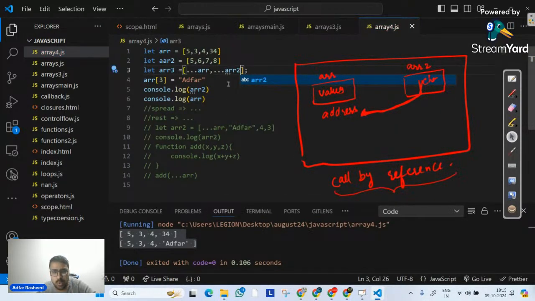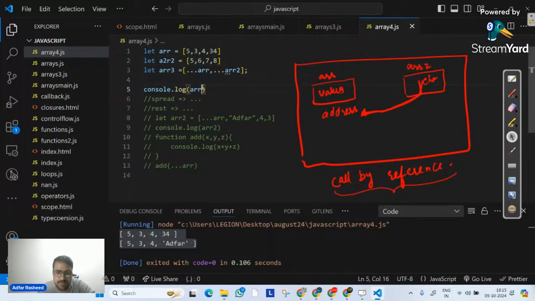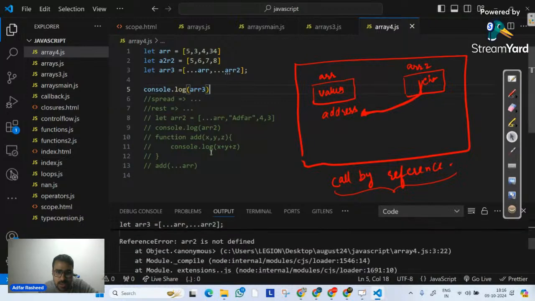Now if I execute ARR3, you can clearly see we have updated ARR3 by concatenating the values, because it takes values. Exactly, Vikash. Very good. Fantastic. It has created a copy of the concatenation of these two.